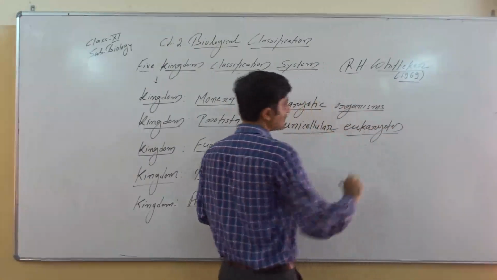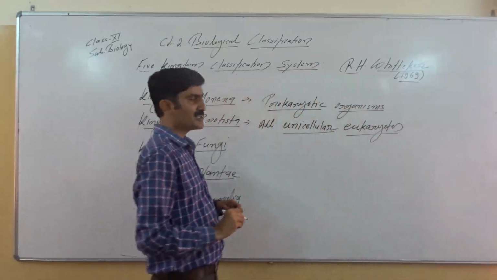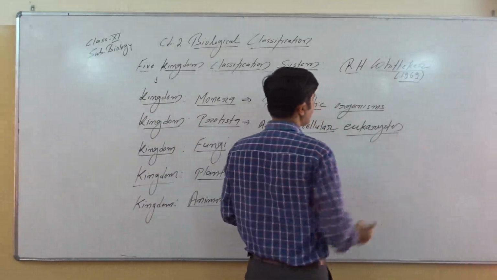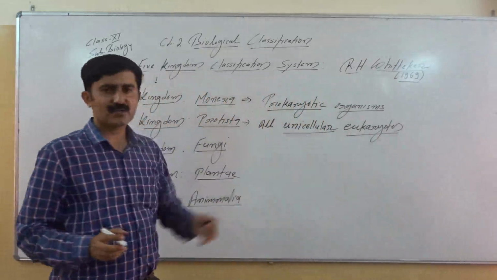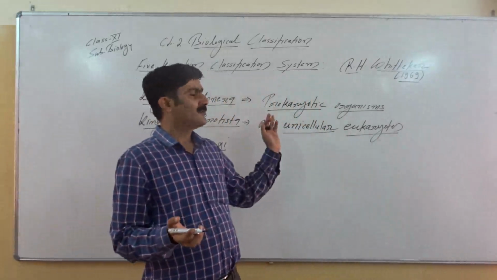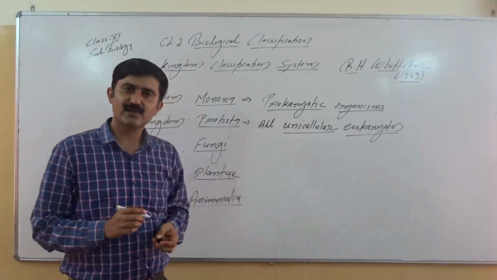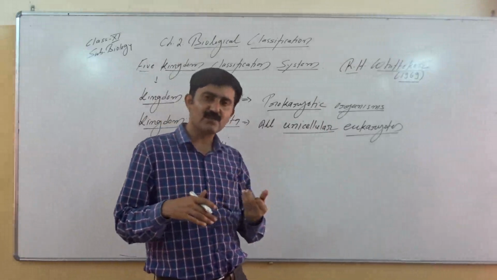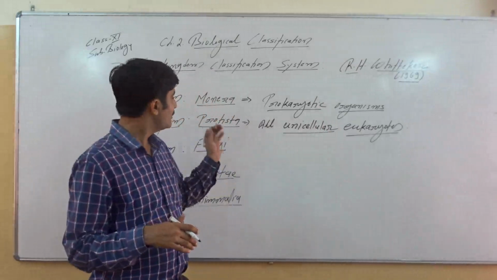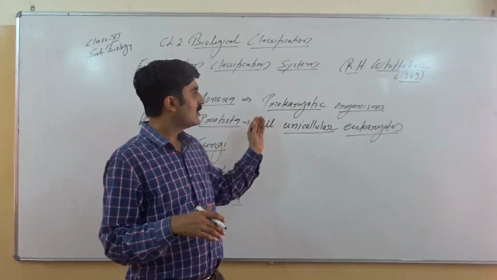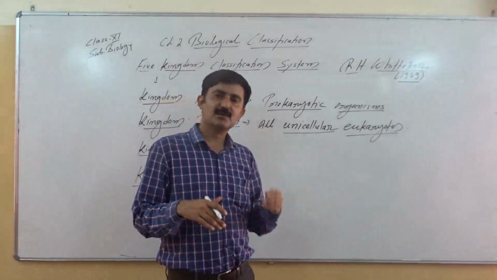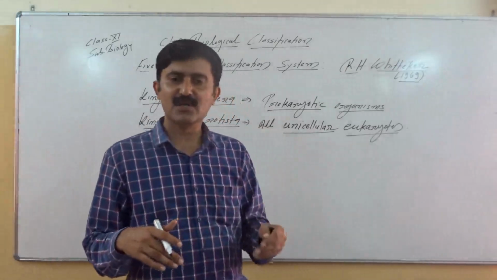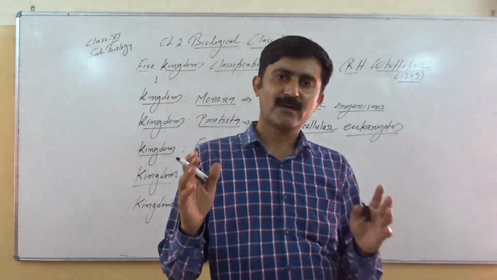These two terms are very important. Protistans are unicellular eukaryotes. For prokaryotes, there is no need to even mention that they are unicellular. Prokaryotes are always unicellular. Eukaryotes may be unicellular or multicellular. All unicellular eukaryotes like amoeba, paramecium, chlamydomonas, trypanosoma and so on.